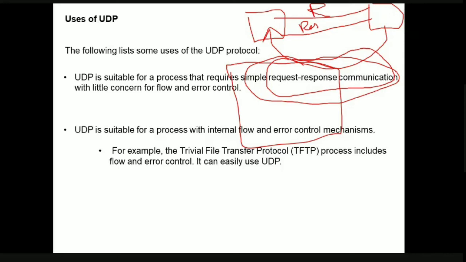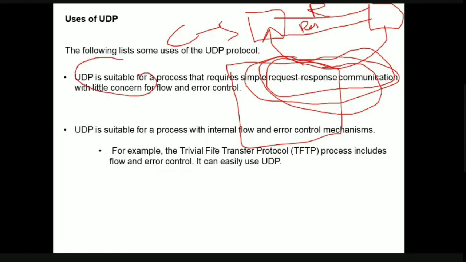So what would be the problem if we use TCP at this moment? First of all, it has to establish a connection, then send the data, and then terminate the connection. So for this small kind of request response communication, if you use the TCP protocol, obviously it is a waste of network capacity, and the request will also become a complex thing. For this reason, client server communication, or request response communication, always uses the UDP protocol.